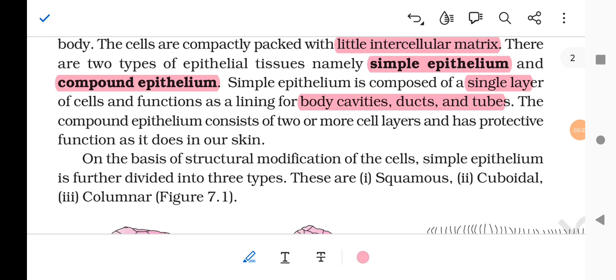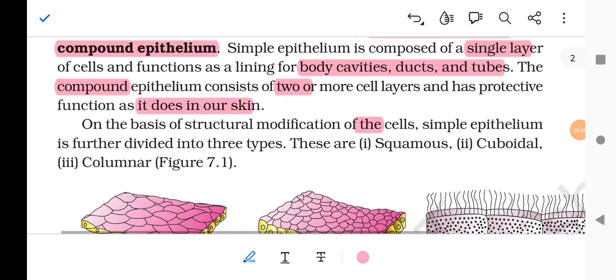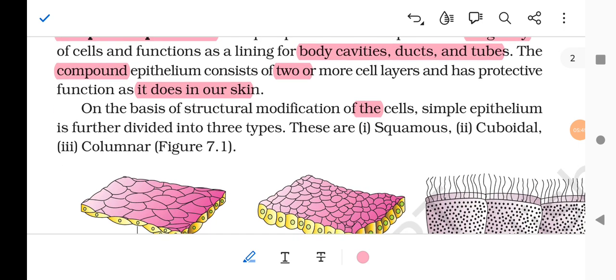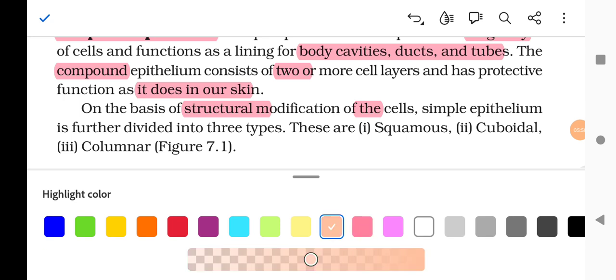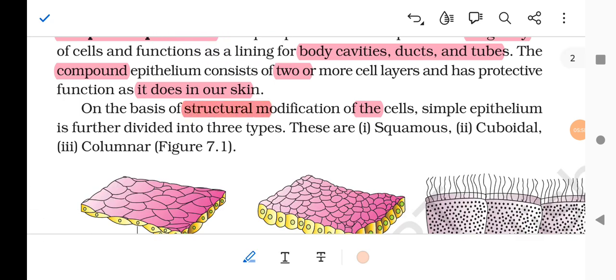The compound epithelium consists of two or more cell layers and has protective functions, as it does in our skin. On the basis of structural modification of the cells, the simple epithelium is further divided into three types: the squamous, cuboidal, and the columnar.